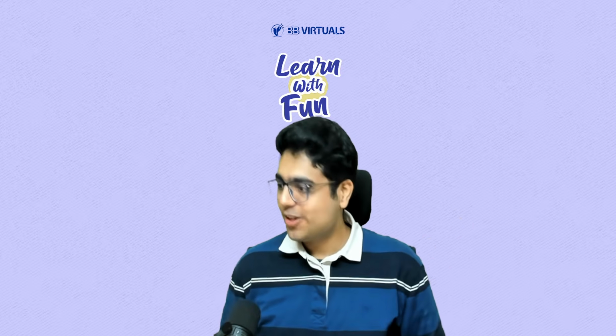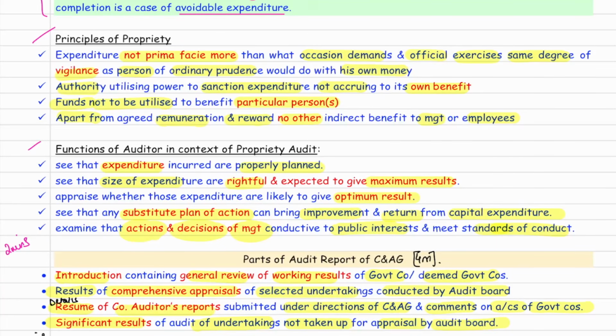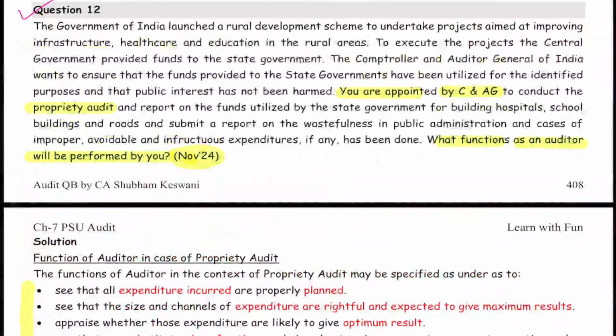Yes, sir. So if you come to your book, these are the same 5 points written. Expenditure properly planned. Size of expenditure rightful, give maximum result. Expenditure should give optimum result. If any substitute plan of action is available which can bring improvement, better return, that should be followed. And the actions and decisions of the management should be in public interest and standards of conduct. Easy peasy? Yes, sir.